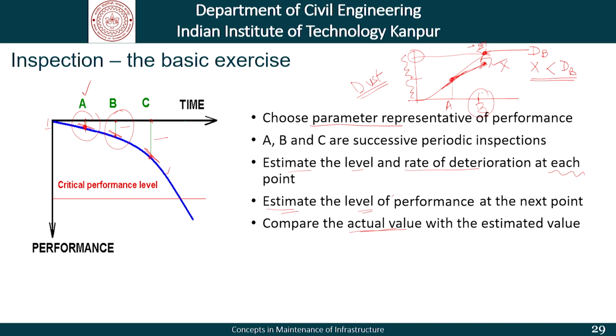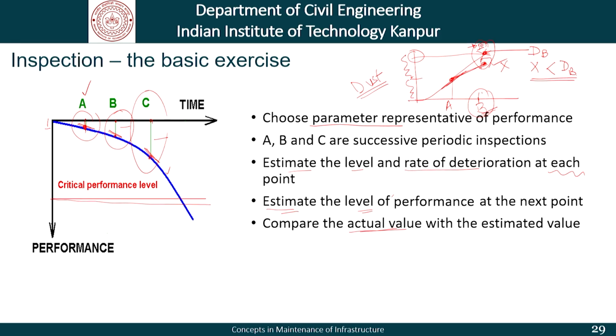But if it is here, then our initial estimates of rate were not correct. And this needs to be carried out at B again for C. Assuming in all our discussion that the critical performance level or the critical deterioration level is far away.